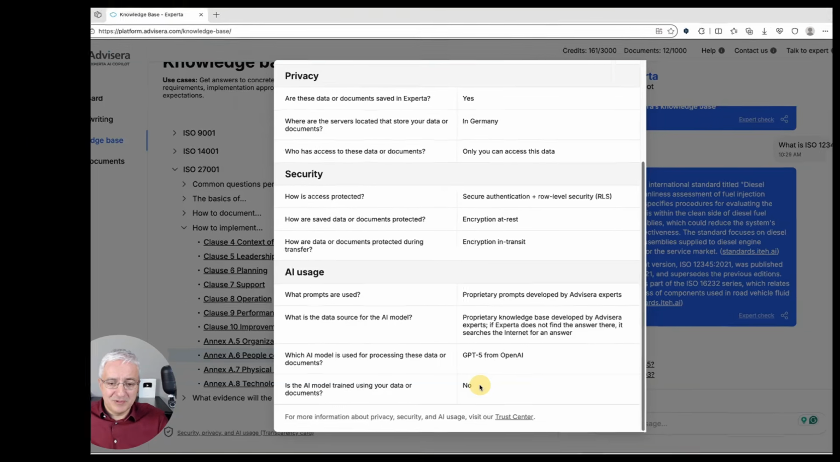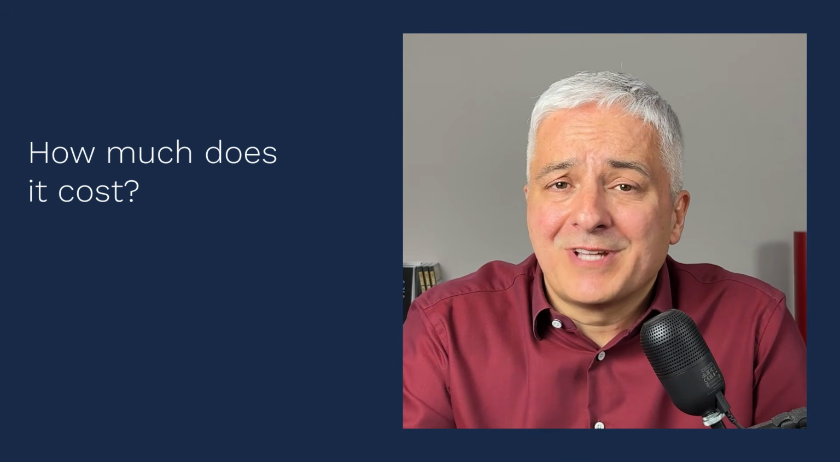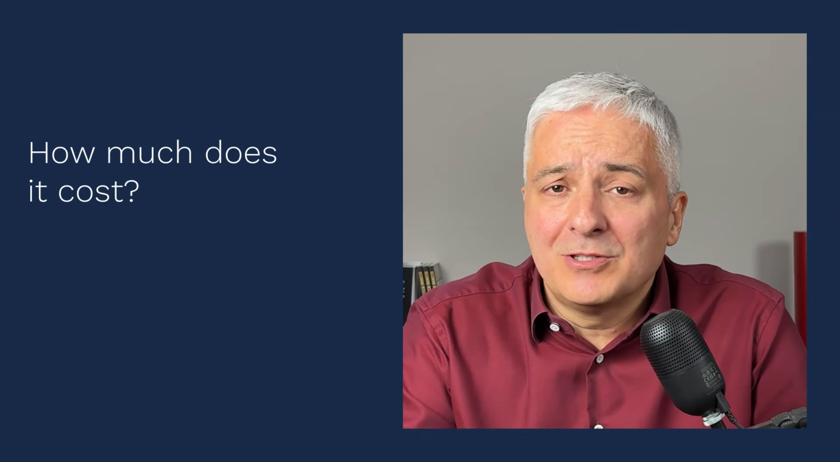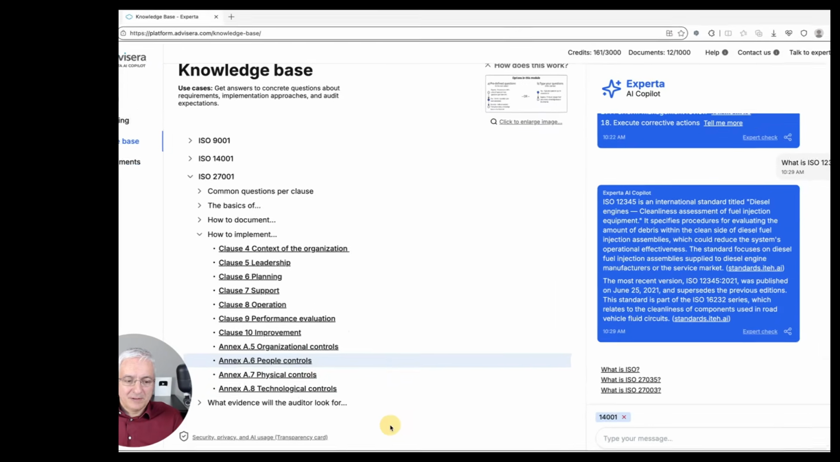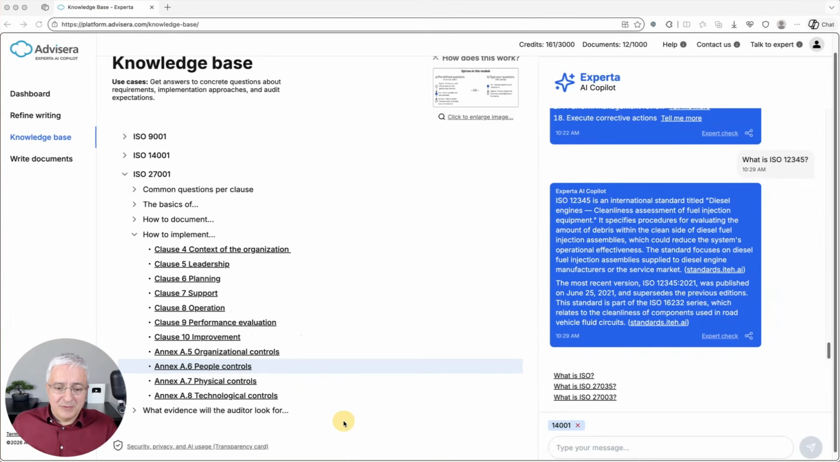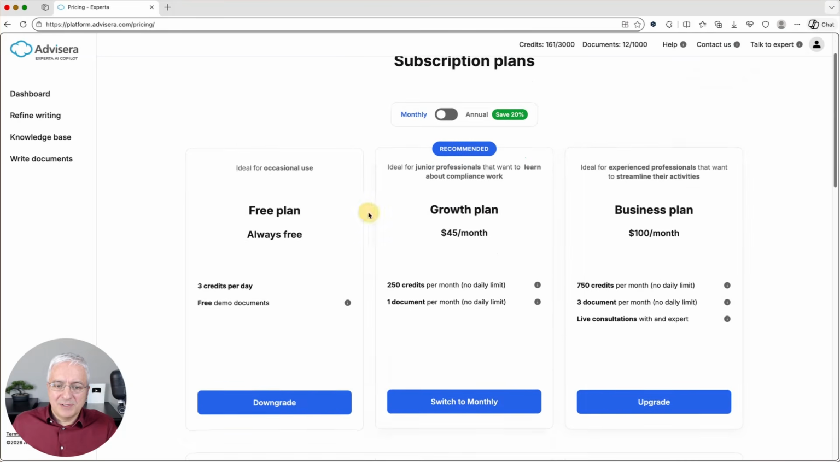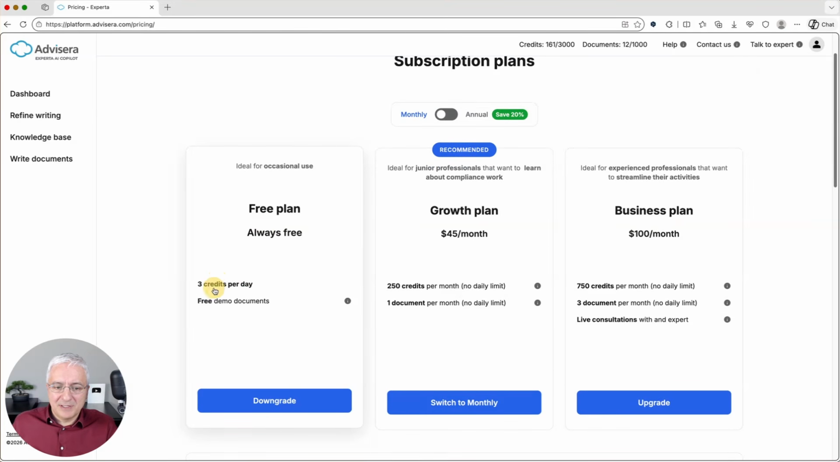And finally, the question is, how much does this cost? And also, can you use Experta for free? So yes, you can use Experta for free. Let me show you how this works. When you go to this menu, you open Plans and Billing. And here you will see that there is this free plan. It gives you the ability to ask 3 questions per day without any payment. And this limit is reset every day. So if you come back to Experta every day, it will provide you with 3 answers.